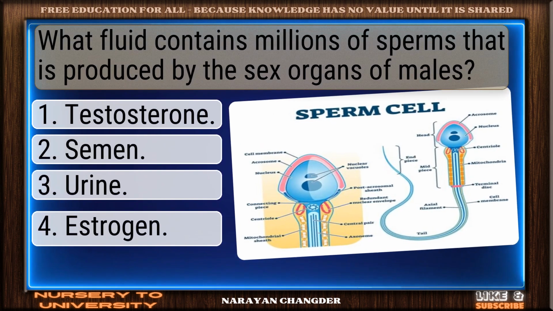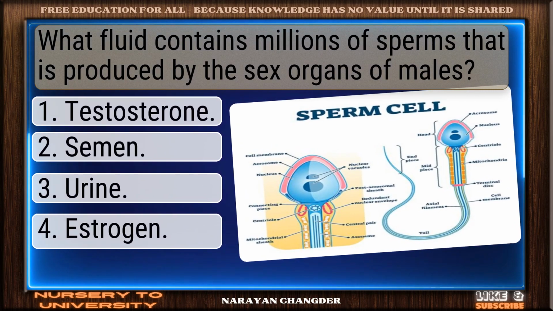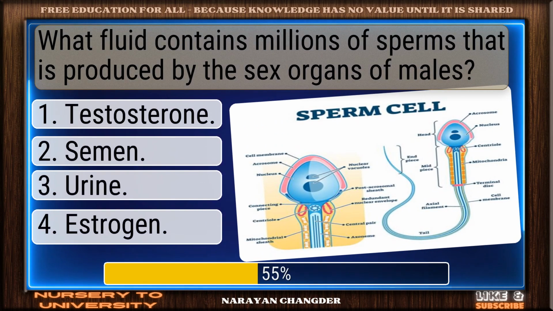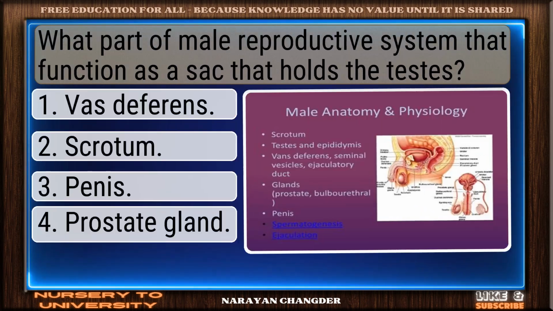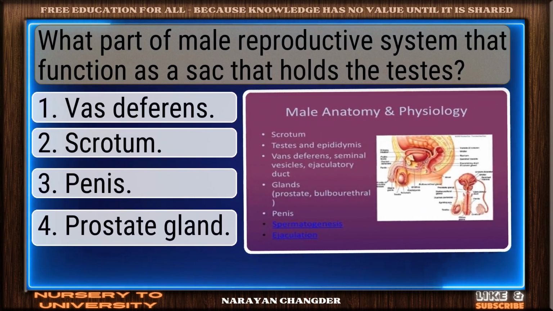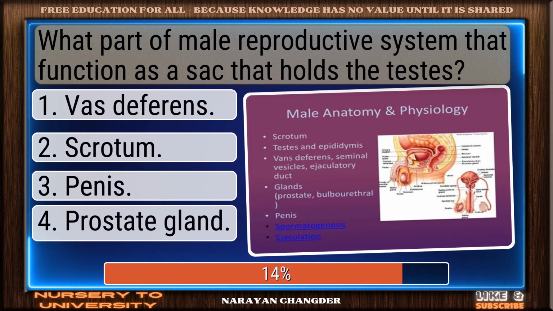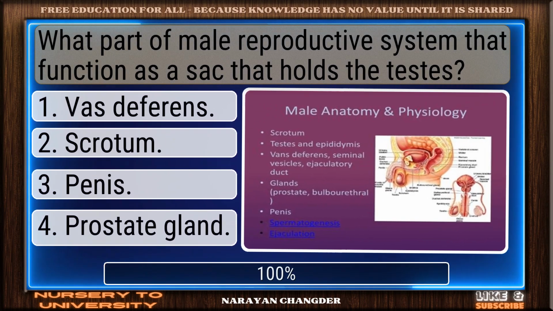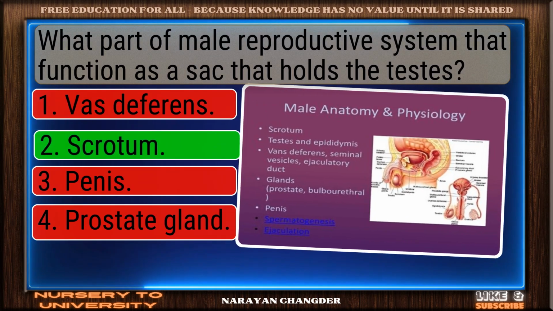What fluid contains millions of sperms that is produced by the sex organs of males? Bravo. Semen is the answer. What part of male reproductive system that function as a sac that holds the testes? Correct. Scrotum is the right answer.